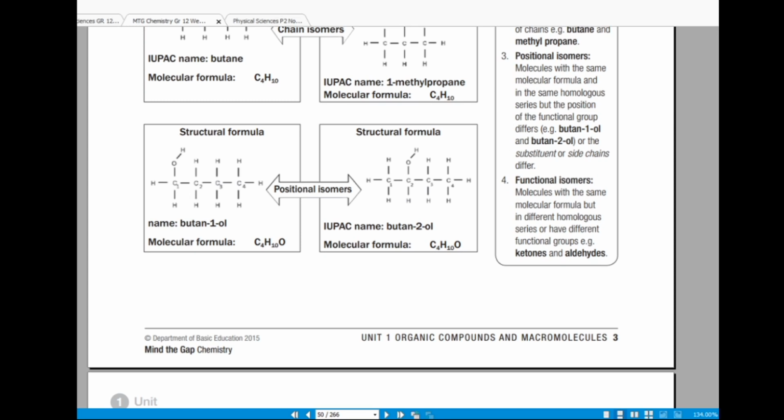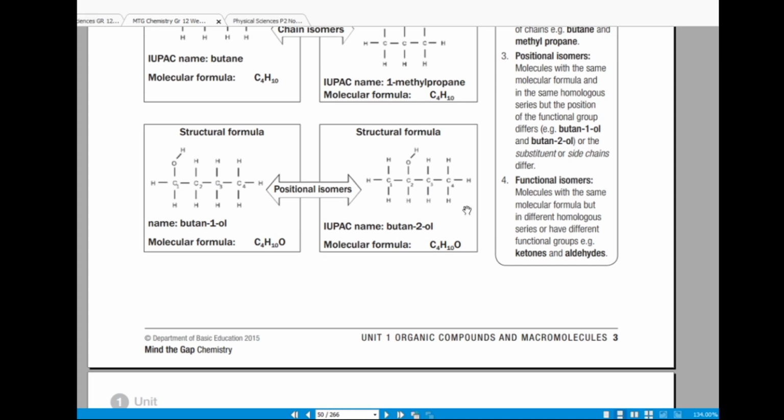Those are positional isomers. They are in the same homologous series with the same molecular formula, but the functional group is positioned differently. Molecules with the same molecular formula and in the same homologous series, but the position of the functional group differs.